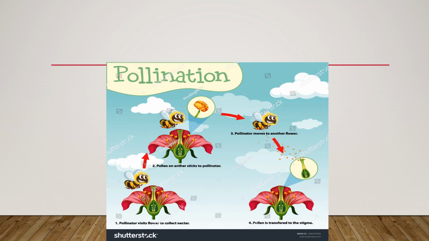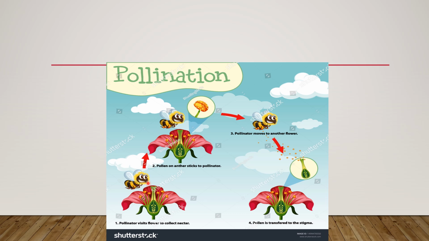I used the word pollination several times, so this is the process of pollination. This is a flower, and this is a pollinator attracted by the color of the petals. The pollinator visits the flower to collect the nectar, which is food for the bee.